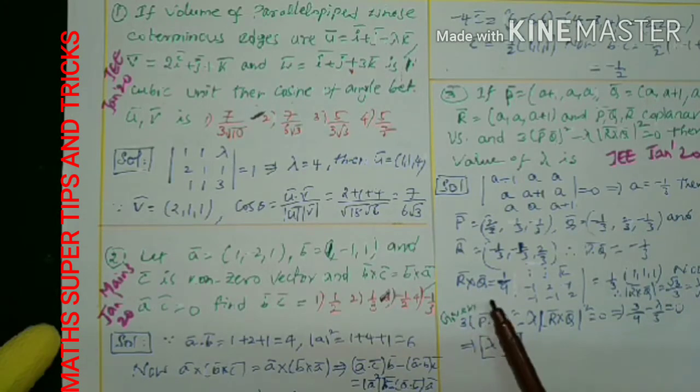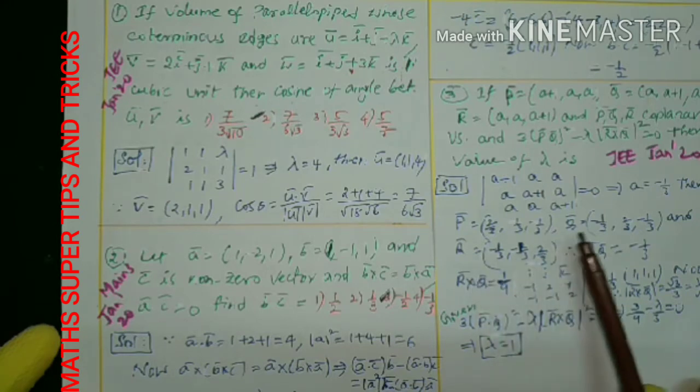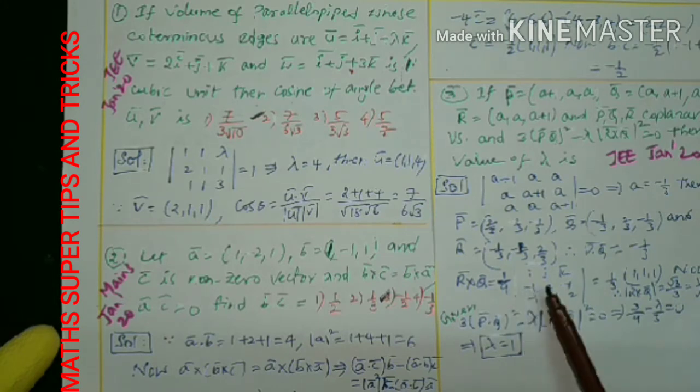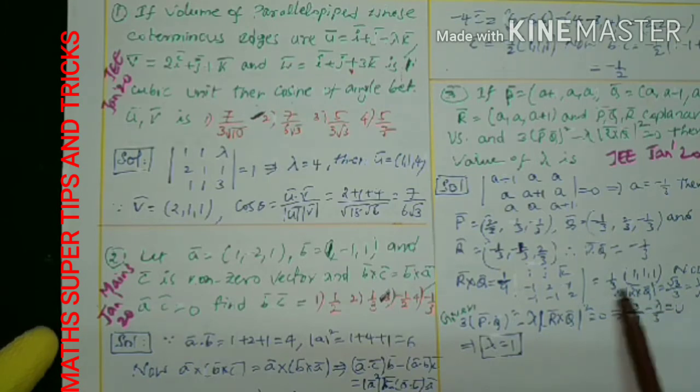Now R cross Q you can find out, the cross product of R with Q. Here 1 by 3 is common, 1 by 3 into 1 by 3, 1 by 9 you can write. The determinant's first row is minus 1, 2, minus 1, second row minus 1, minus 1, 2. You can find it like this. Actually, R cross Q you can take in this order, but since you are using modulus, nothing to worry. Under modulus minus becomes plus; modulus means length also. You got mod R cross Q is 1 by 3 into root 3, that is 1 by root 3. This is the mod R cross Q.